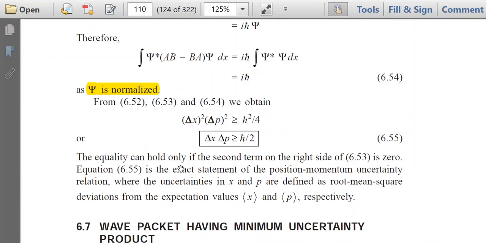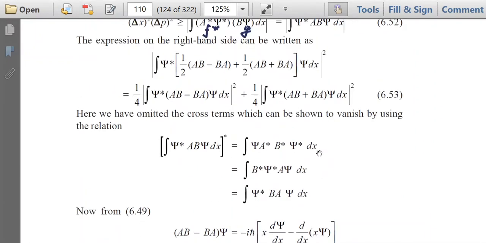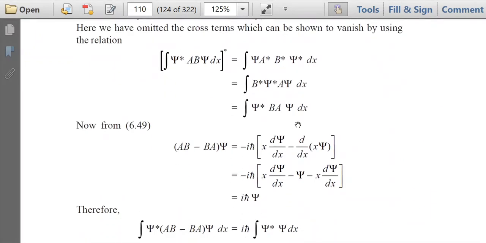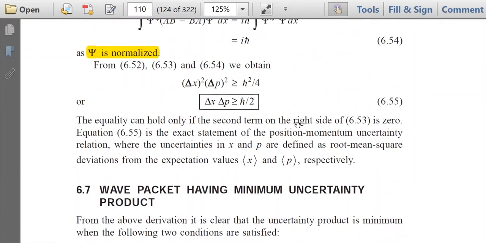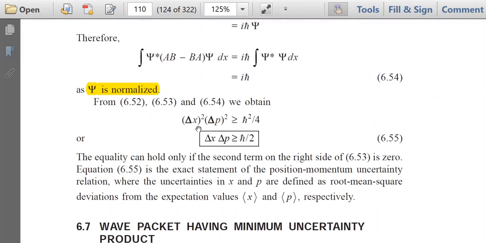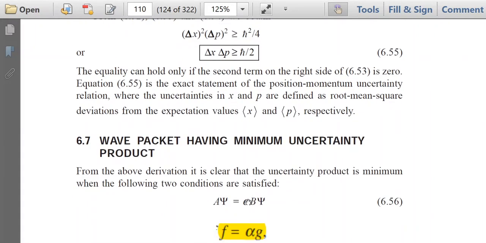The equality can hold only if the second term on the right hand side of 6.53 is 0. So if this term is 0, then only the equality sign holds. Otherwise, we have to write delta x square into delta p square greater than or equal to h cut square by 4. So this is the exact statement of the position momentum uncertainty relation, where the uncertainties in x and p are defined as root mean square deviation from the expectation values of x and p respectively.